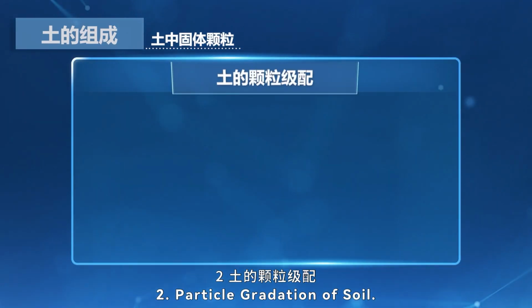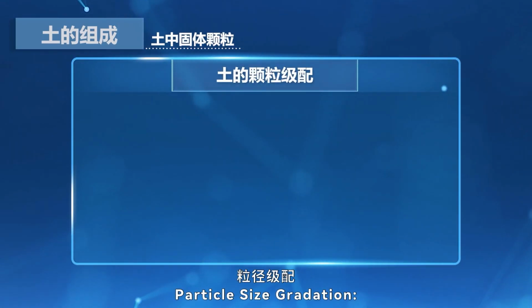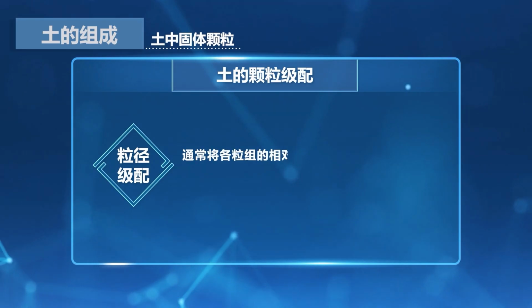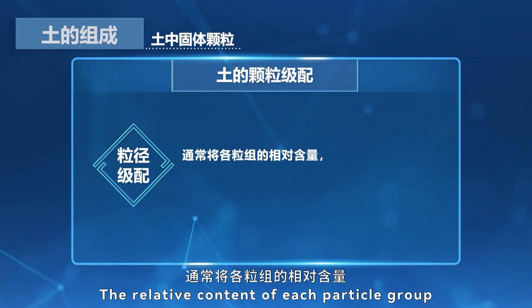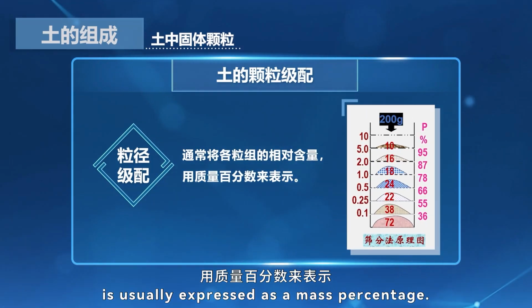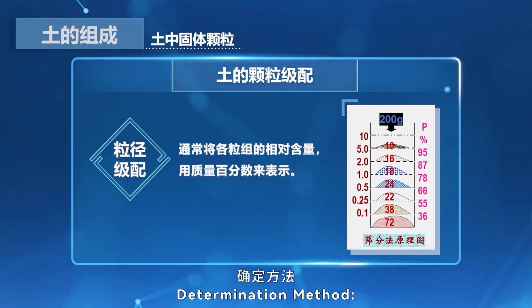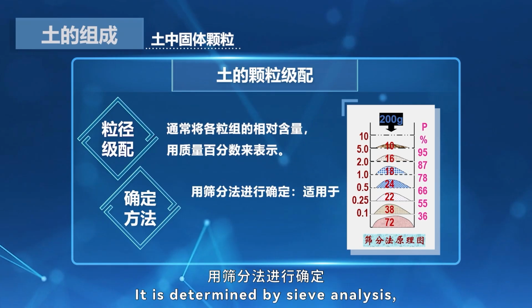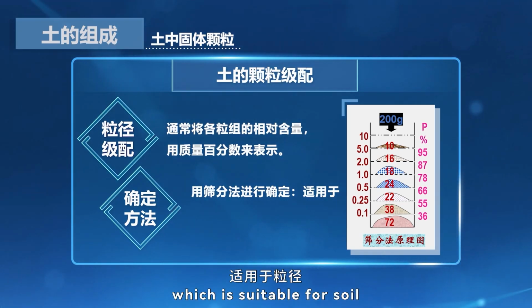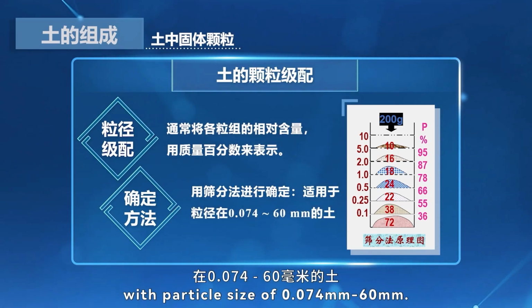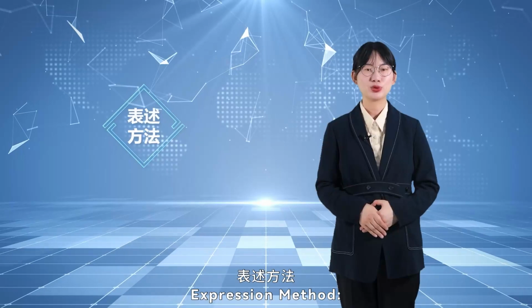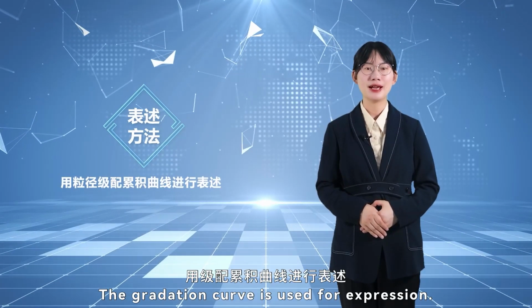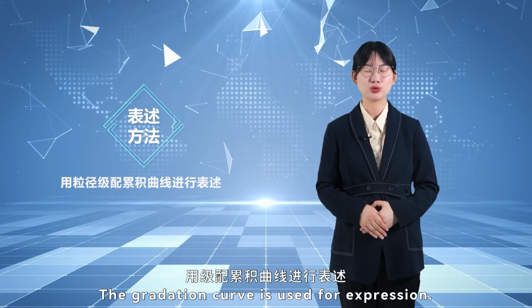2. Particle gradation of soil. Particle size gradation: the relative content of each particle group is usually expressed as a mass percentage. Determination method: it is determined by sieve analysis, which is suitable for soil with particle size of 0.074 mm to 60 mm. Expression method: the gradation curve is used for expression.